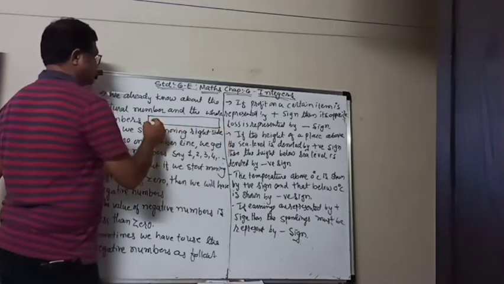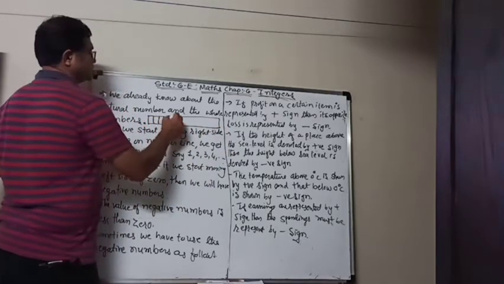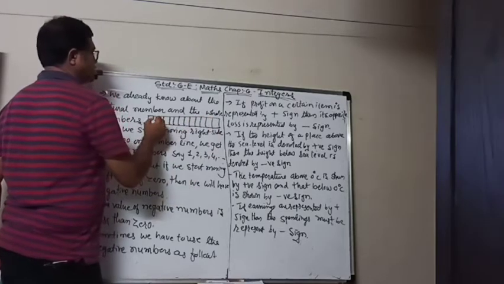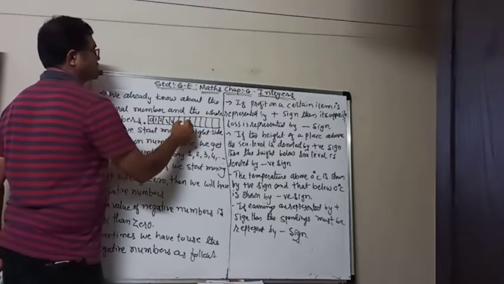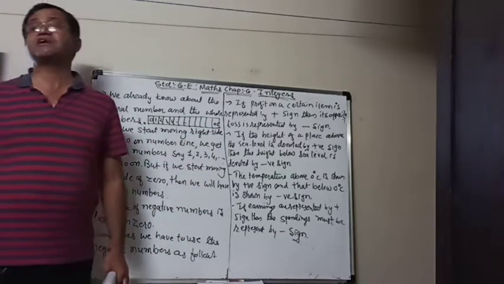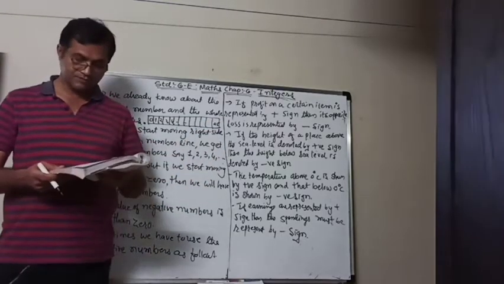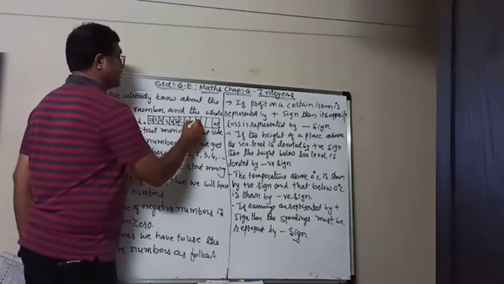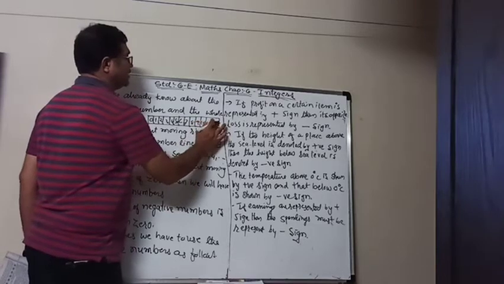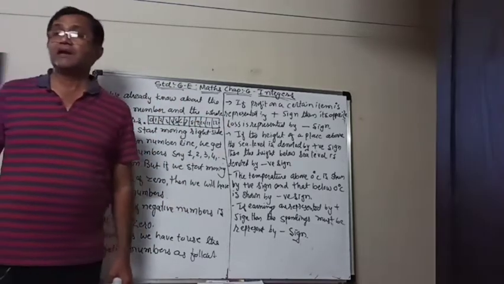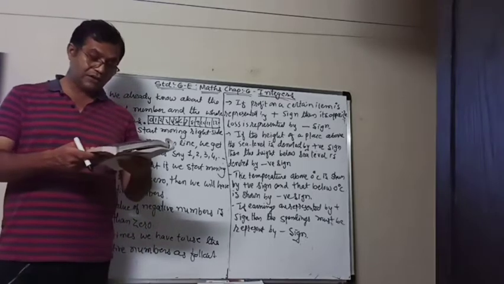They have a strip on which from 0, 1, 2, 3, 4 and so on up to 25 there is a strip. Now how did they start playing?